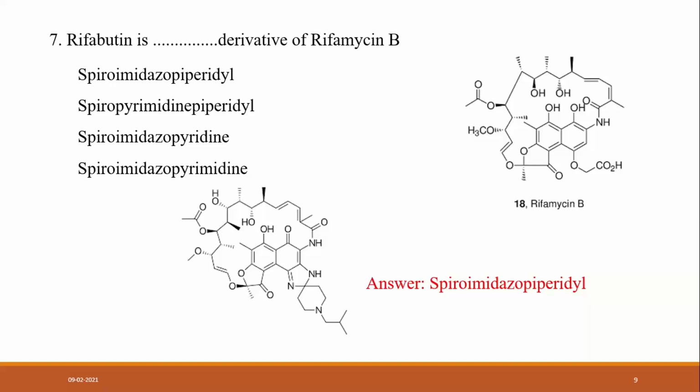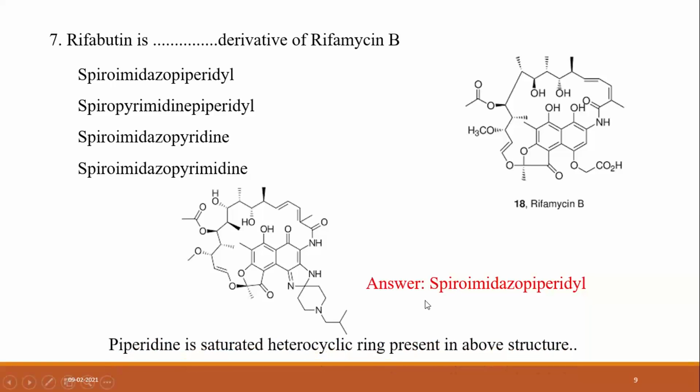So rifabutin is a spiroimidazopyridine derivative of rifamycin B. The core structure is the same in all aspects in rifamycin and rifabutin. The only difference is at this position, where the heterocyclic ring is imidazopyridine, fused in a spiro fashion. The pyridine-type ring is a saturated heterocyclic ring in the structure above. That's why the answer is spiroimidazopyridine.